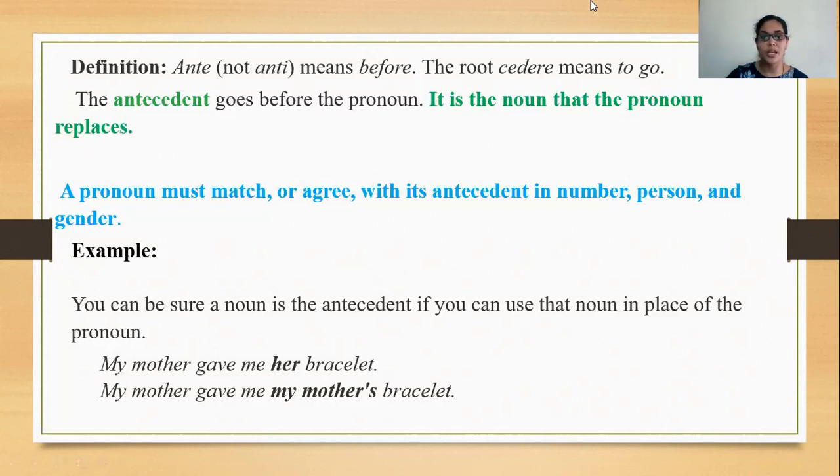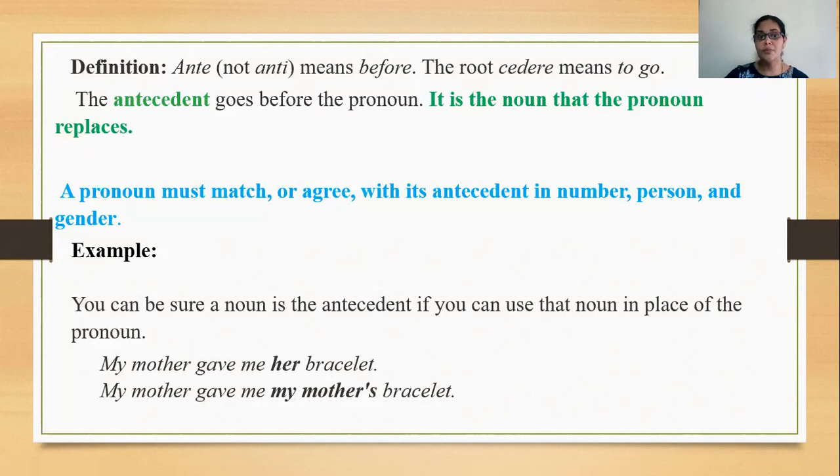Now we all know that her is nothing but a pronoun, which is used instead of the noun called mother. So it is the noun that the pronoun replaces. So what is an antecedent? Because hereafter we'll be going ahead with this word instead of using noun. Okay. So an antecedent is the noun that the pronoun replaces. Now, for example, instead of using my mother's bracelet, we used her bracelet. Her has replaced the noun called mother.